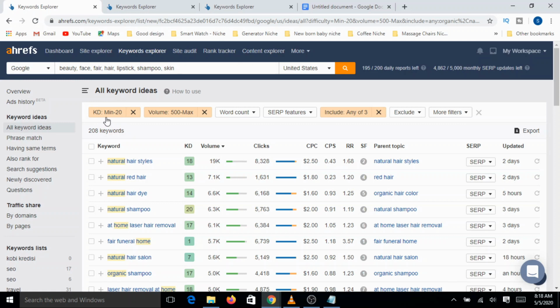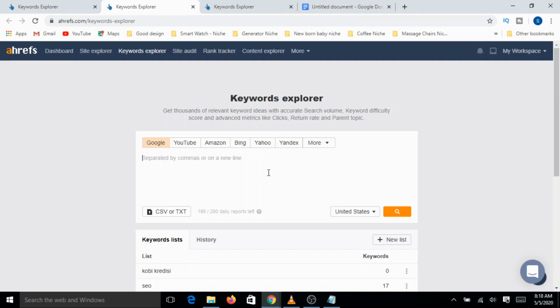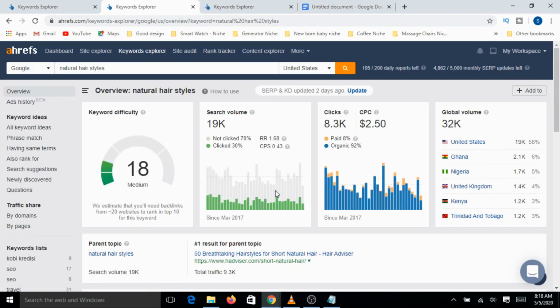For this particular niche, we already filtered for all the keywords with difficulty less than 20 and volume more than 500, and we took the combination of all these keywords. Now let's look at it. Let's take the first keyword, natural hairstyles, and search for the content for this particular keyword.